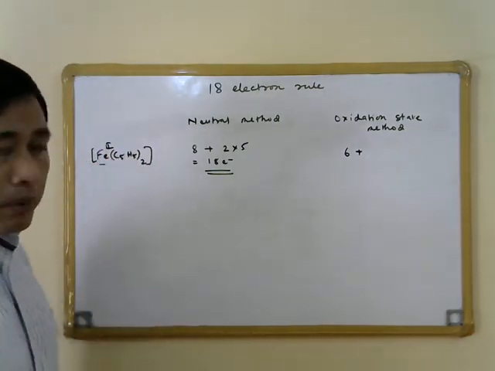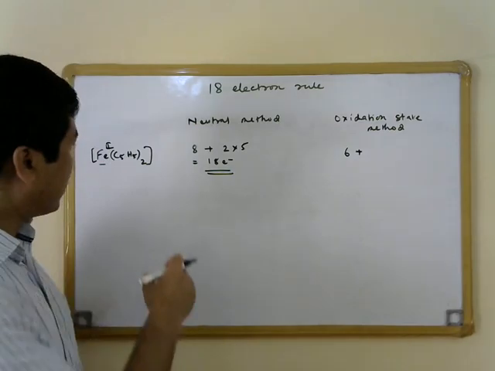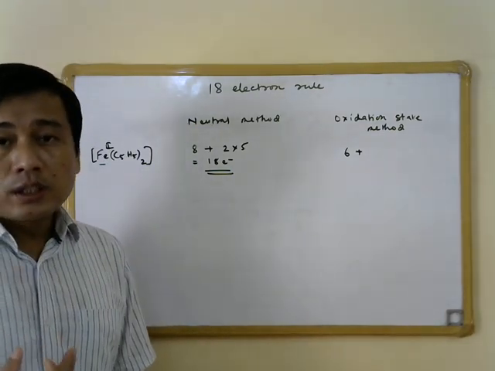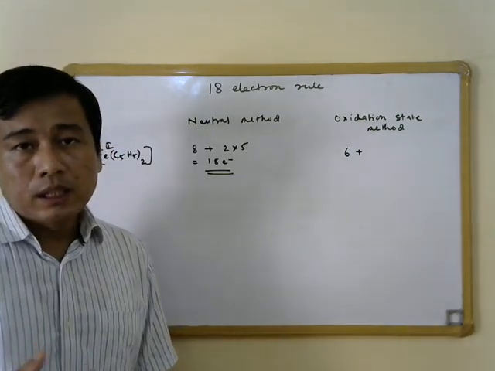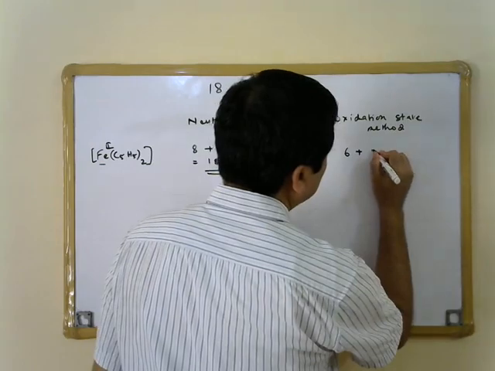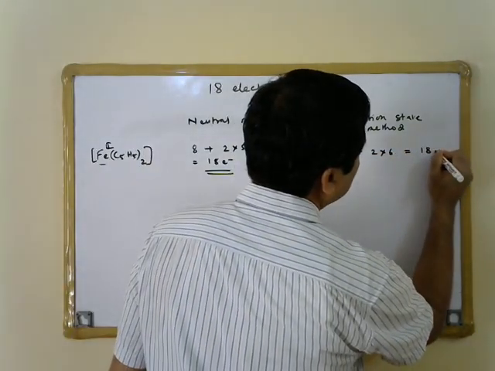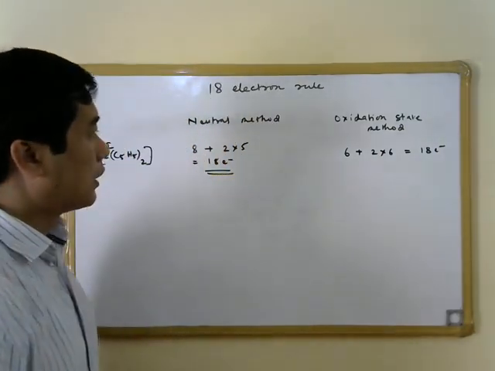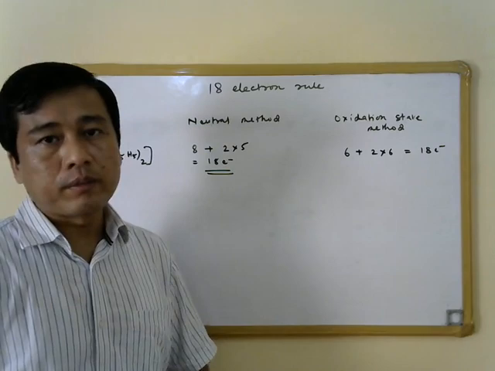Then for a Cp ligand, it is C5H5 negative ion, so each of these Cp ligand in the oxidation state method donates 6 electron to the metal. So that is why 2 into 6. So again, the total number of valence electron is going to come out to be equal to 18 electron in the oxidation state method as well.